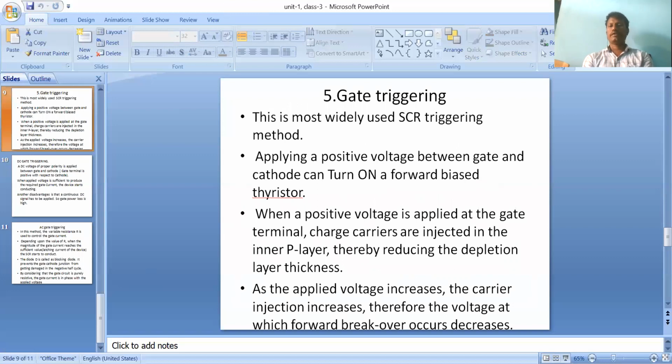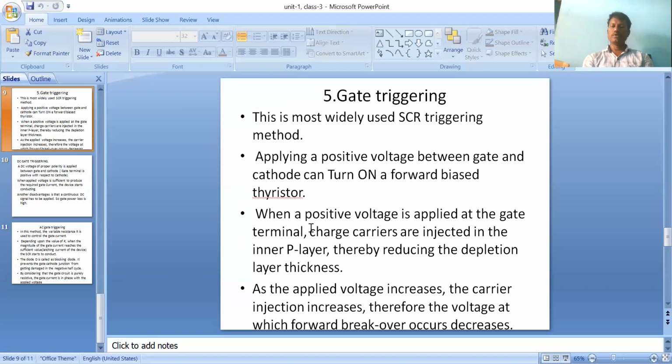And finally, the last method is gate triggering. Gate triggering is a very important method. It is the most widely used SCR triggering method compared to forward voltage triggering, light triggering, dV by dt triggering, and temperature triggering. Compared to all the remaining methods, it is the best method, and most applications use gate triggering methods. In gate triggering, a positive voltage is applied between gate and cathode to turn on a forward biased SCR.